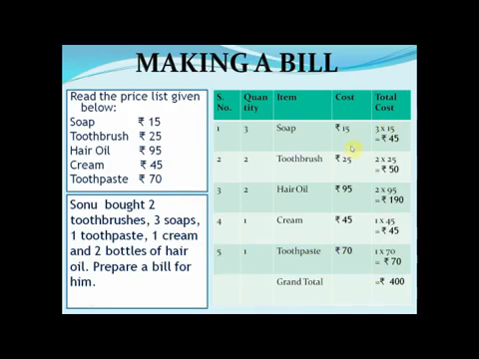Now what is the grand total? He paid 400 rupees to the shopkeeper in total. So this is making the bill. When you get the list of the items and how many items you have bought, you can make the chart for it. This is the bill, okay, for the various items bought and the cost of it and total cost.